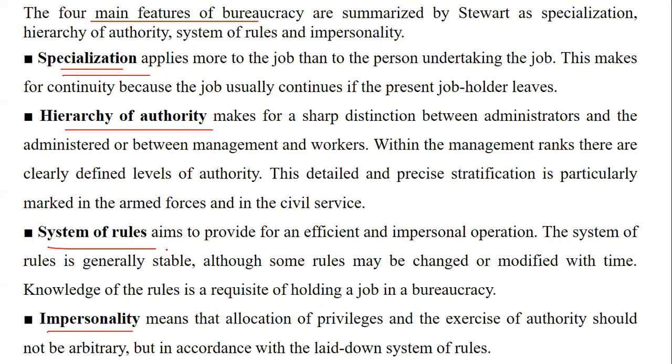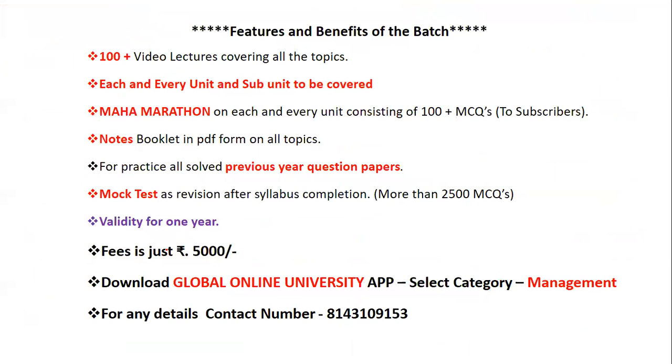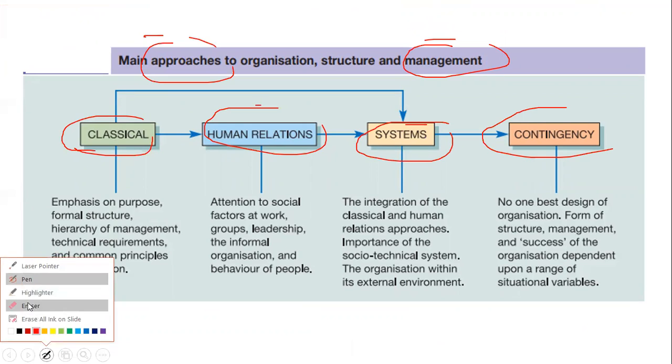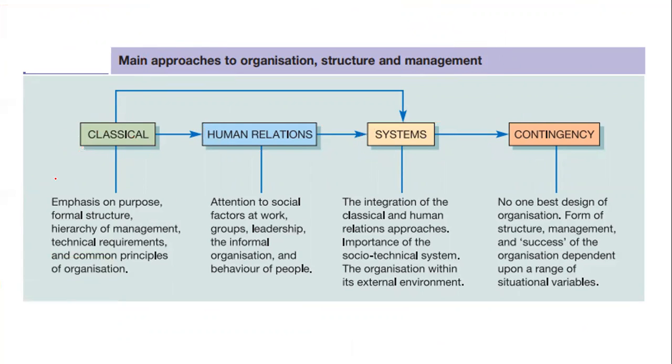So here the classical approach gets over. If you go back to the slide and see now, this is just a gist, a revision for the classical approach, which emphasizes purpose, formal structure, hierarchy that we saw in bureaucracy, also scientific management, also technical requirements we saw in bureaucracy as well as in scientific management. Importance was given to the techniques, the work method and the common principles of organization. So this is what the classical approach focuses on.